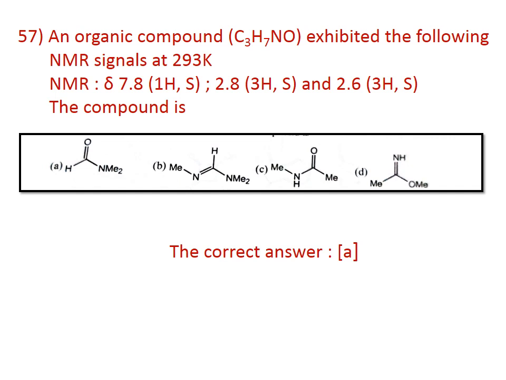Here you have to note that the signal at 7.8 delta 1H represents HA, and for the two methyl groups, the protons are different. One gives a signal at 2.8 delta 3H and another at 2.6 delta 3H singlet. Therefore, the correct structure for this compound is A.